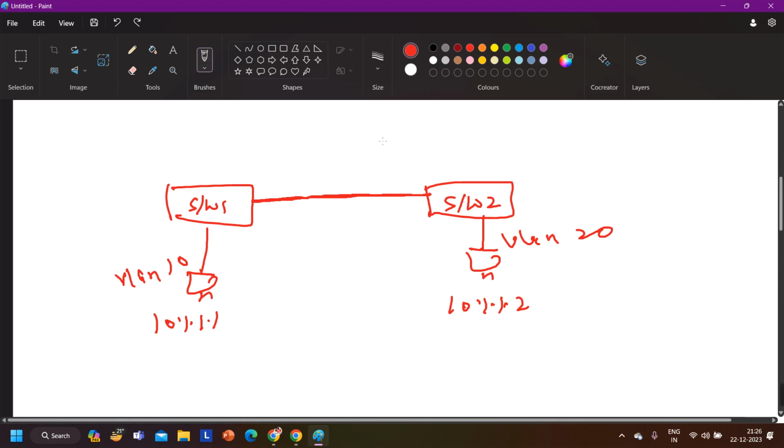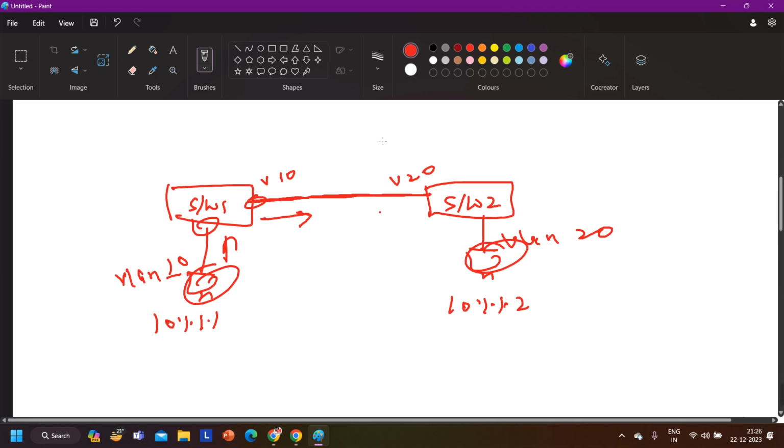Configure VLAN 10 on the output interface of switch 1 that is connected to switch 2, so this interface should be in VLAN 10. And that interface on switch 2 should be in VLAN 20, correct. Now what will happen when this machine forwards a packet to that machine? The switch will receive it on this interface, which is a member of VLAN 10. It will forward the frame from the port which is a member of the same VLAN. So this interface is a member of the same VLAN, so it will forward the frame from this interface without tagging, because this link is not a trunk link.